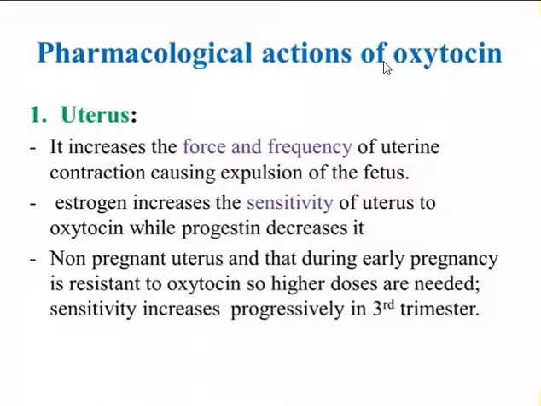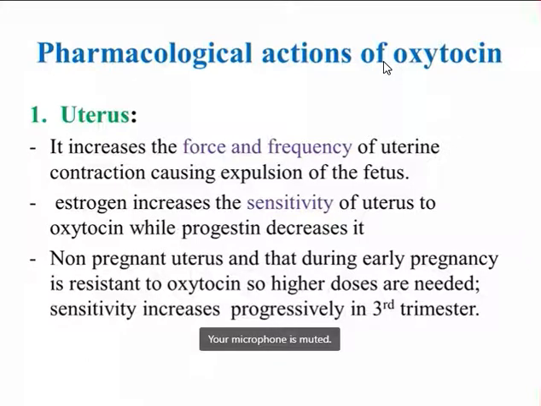Estrogen increases the sensitivity of the uterus to oxytocin, while progesterone decreases the sensitivity of the uterus to oxytocin. The non-pregnant uterus, and the uterus during the early part of pregnancy, is resistant to oxytocin. So if oxytocin is given to a non-pregnant female or during the early part of the pregnancy, it is resistant.